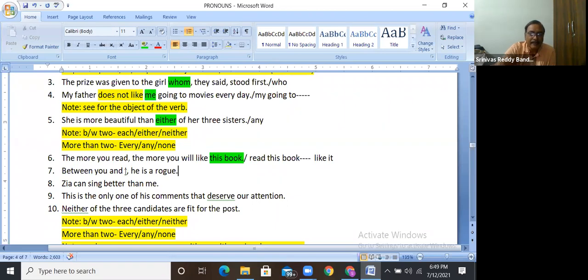Between you and me. Between you and me, okay, he is a rogue. So after between, you can say between him and her. Is it clear? So here it should be me only. Between you and me, he is a rogue. So here you is in the objective case. Okay, here also it should be in the objective case.